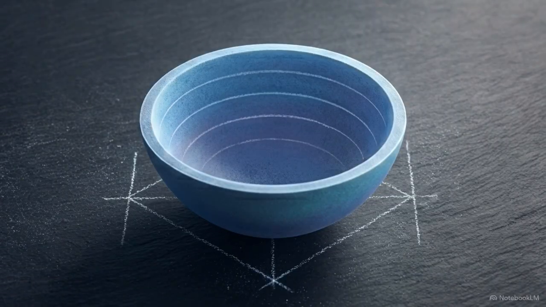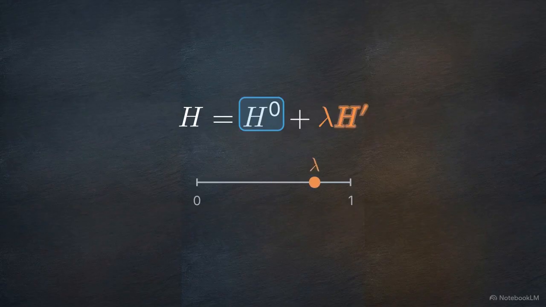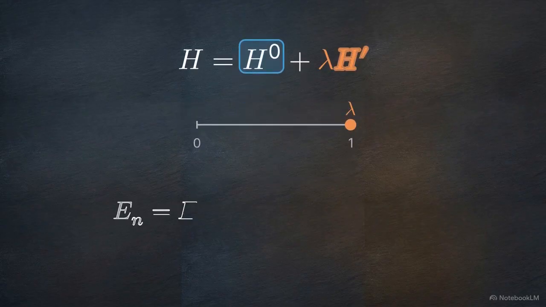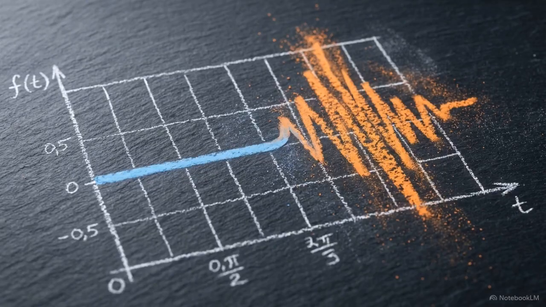The method relies on a baseline. We start with an unperturbed Hamiltonian, a simplified quantum system that we already know how to solve perfectly. To this baseline, we add the perturbation. We scale this new term with a mathematical parameter, lambda, that we conceptually dial from 0 to 1. We then assume the true energies of the system can be expressed as a power series expansion of this tuning parameter. But relying on an infinite series approximation carries a distinct mathematical risk.